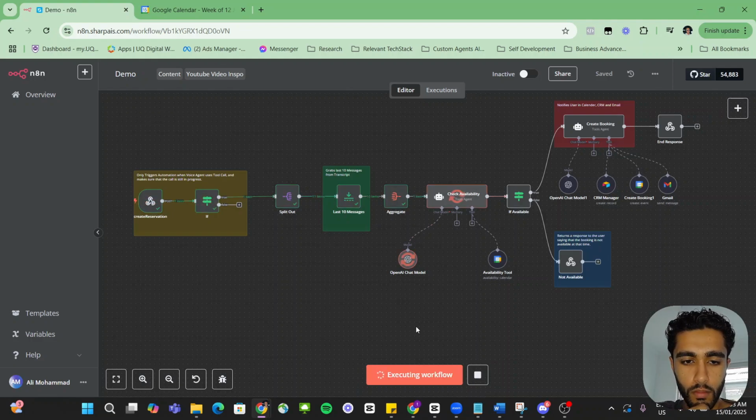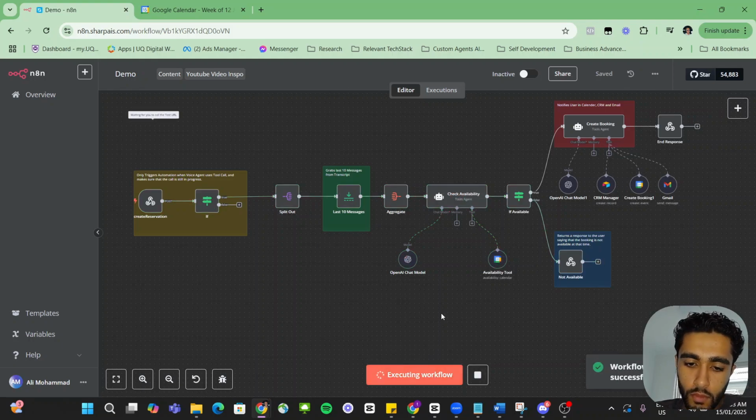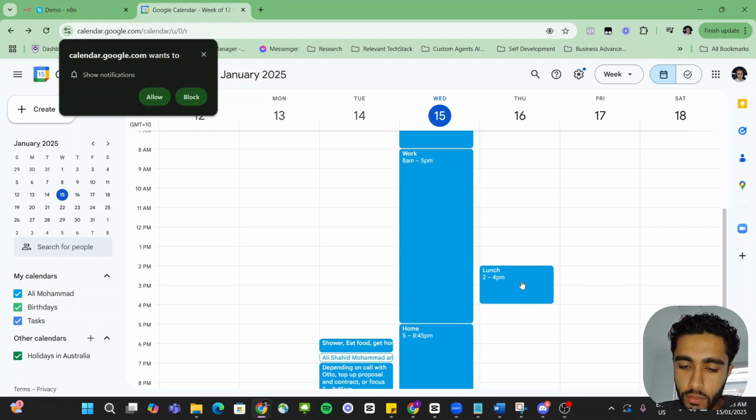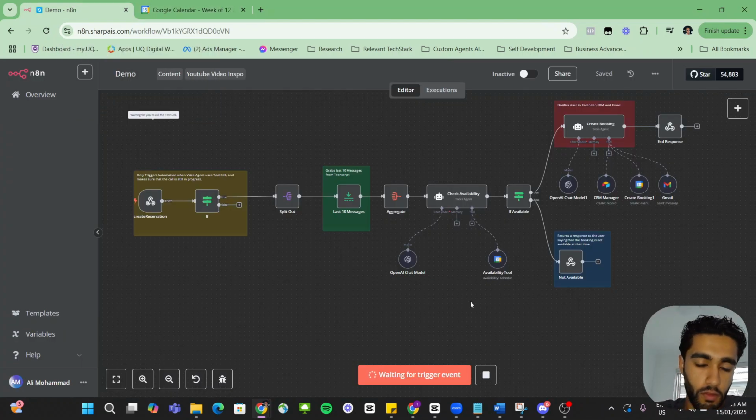Give me a moment. It looks like the 2 p.m. slot isn't available. Could you please choose a different time between 9 a.m. and 6 p.m. for your booking? Let's do 4 p.m. tomorrow instead. Just to confirm, you'd like to book a lunch for tomorrow at 4 p.m. Is that correct? Yes, that's correct.